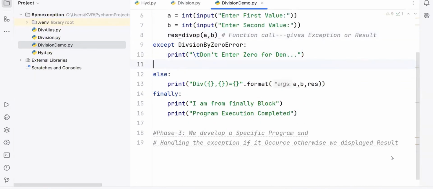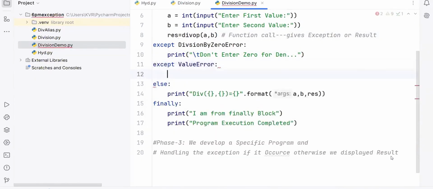I will write what now here? Happily I'll go to this. Except ValueError: print("Don't enter alphabets, numbers, strings, and symbols.") I say here, don't enter alphabets, numbers, strings, and symbols. Are you following me? Perfect. So don't enter like this.